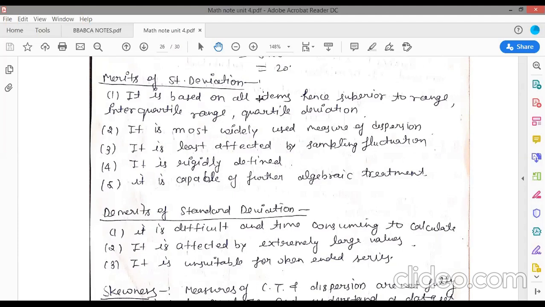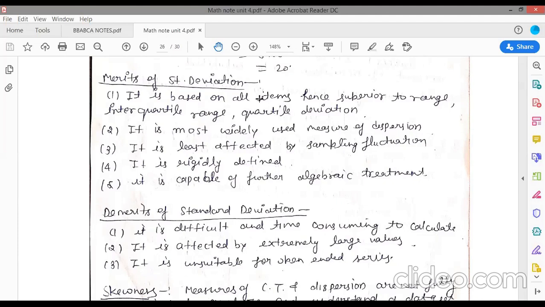And the next is demerits of standard deviation. It is difficult and time consuming to calculate. Of course, if your data is large, then you will take time to calculate your standard deviation. It is affected by extremely large values. It is unsuitable for open-ended series. I told you what an open-ended series is. Suppose 0 to 10, 10 to 20, and the last one is 40 above. That means for 40 above there is no limit, infinity. So it is unsuitable for open-ended series.